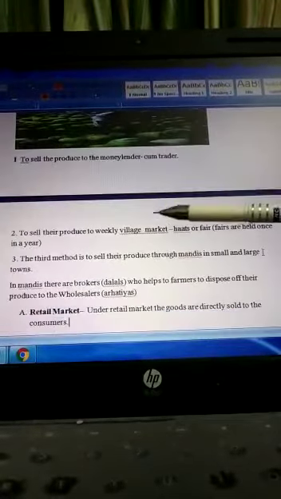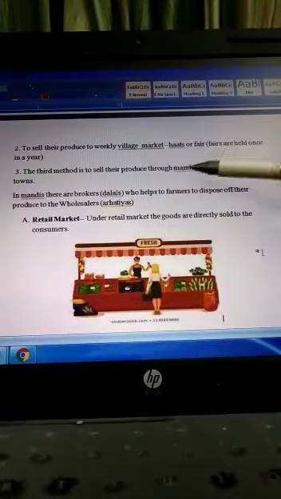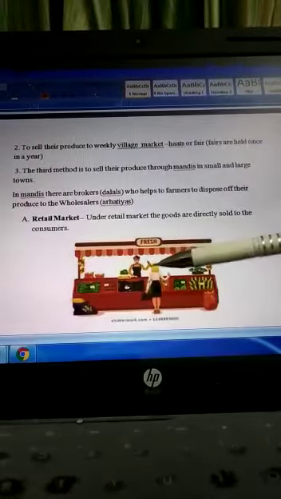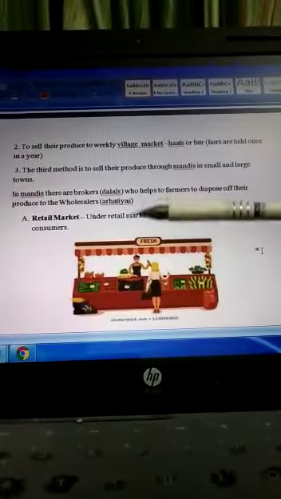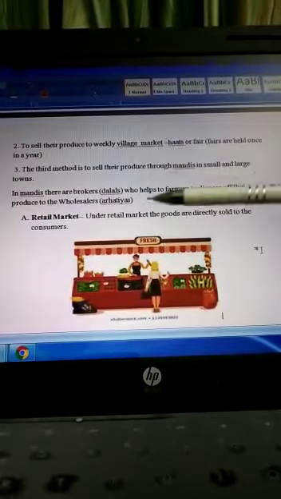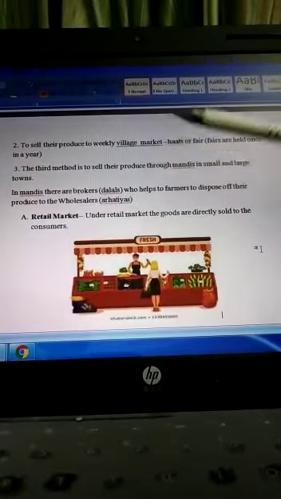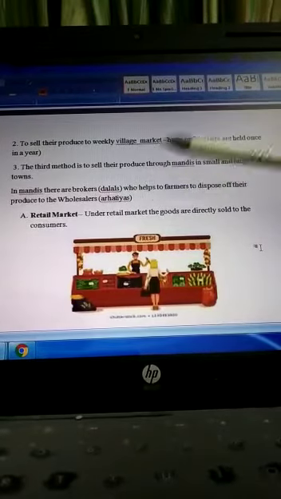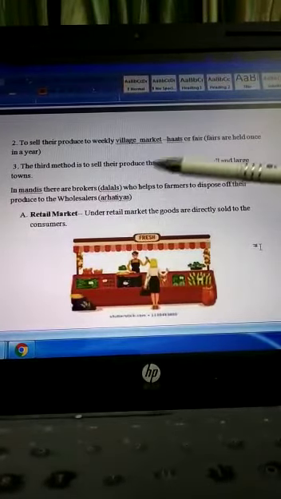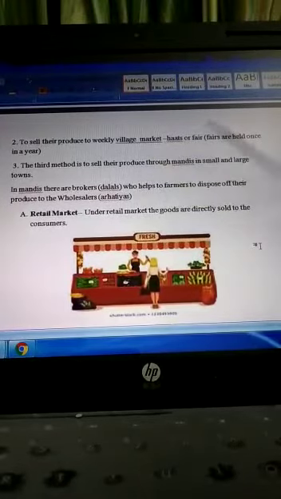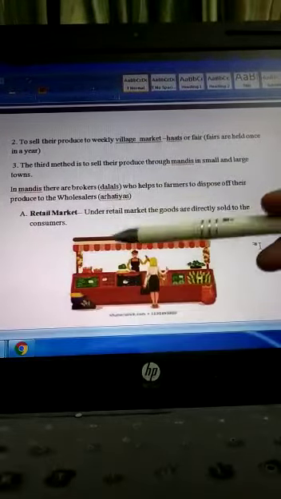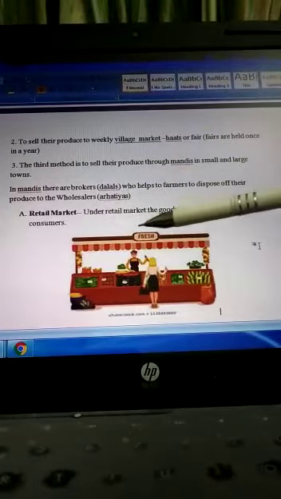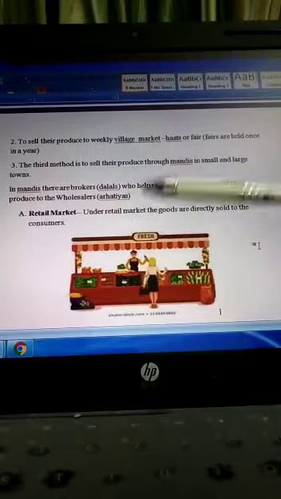Then he sells his product at the weekly village market or the haats, or sometimes he sells his product in the village fair. Although village fairs are held once in a year, sometimes a farmer goes to the fair to sell his products. Then the third option he has is to sell his products through the mandis. In mandis, in small or large towns, he sells his products.